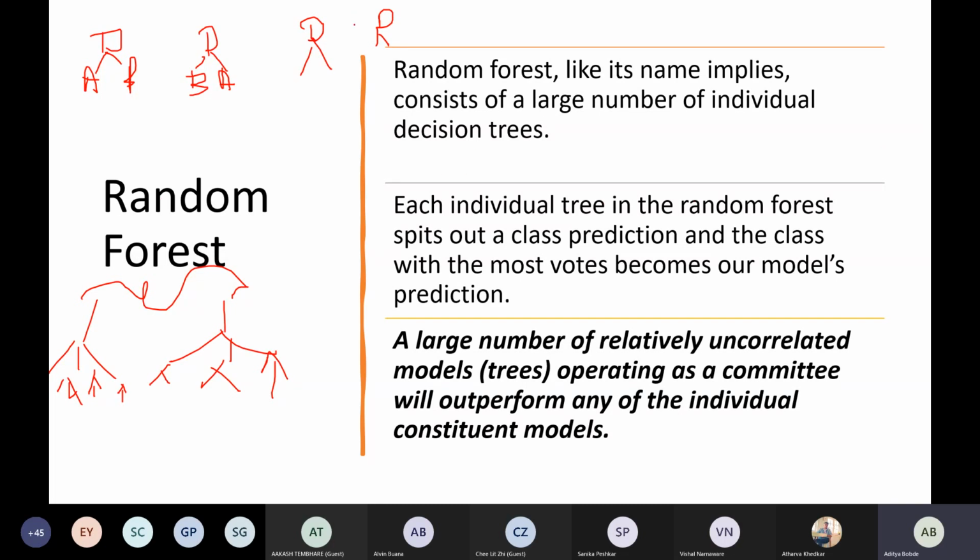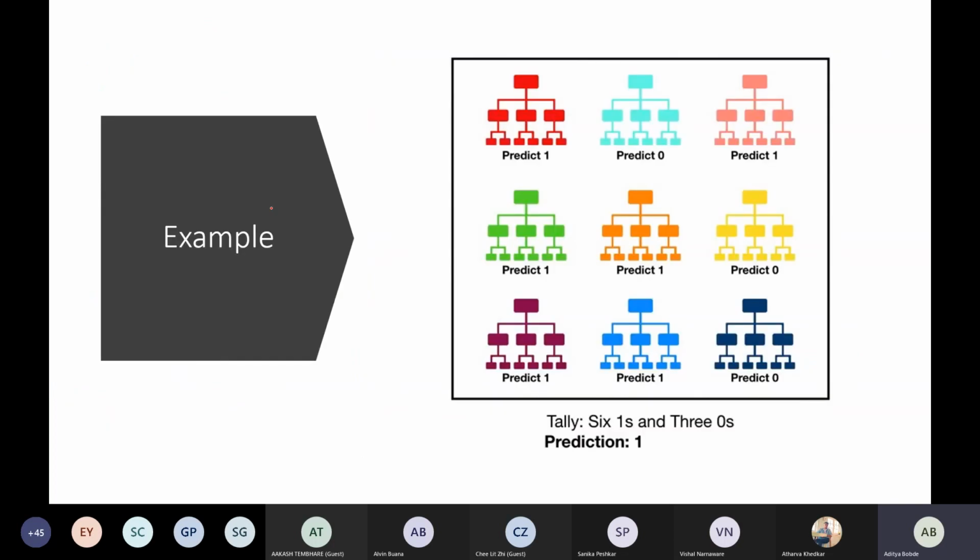One thing you should keep in mind: it is mostly asked in interviews. Why do you prefer random forest over decision tree, and what is the specialty of random forest? Why does it get such good accuracy? The major reason is that the trees are uncorrelated, meaning they are independent of each other. Tree 1 doesn't know what is happening in tree 2, and tree 2 doesn't know what is happening in tree 1. Make sure the features you are selecting are completely random. This is taken care of by the random forest library, so you don't have to worry much about it.